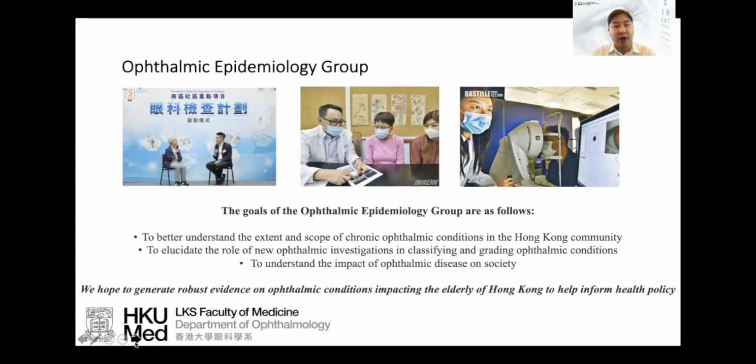Now, we formed an ophthalmic epidemiology group earlier this year, and really the goals are to better understand the extent and scope of chronic ophthalmic conditions in the Hong Kong community, and to elucidate the role of new ophthalmic investigations in classifying and grading ophthalmic conditions, and really to understand the impact of ophthalmic disease on society. What we hope is that with generation of this evidence, we can better help with policy making in terms of what are some of the important diseases in our community that need addressing.